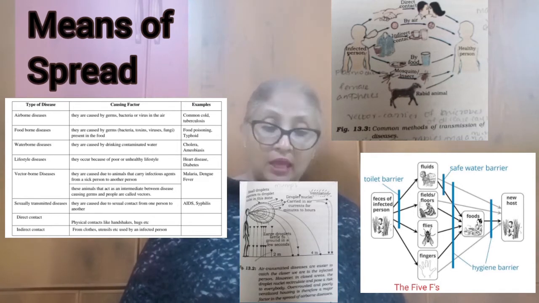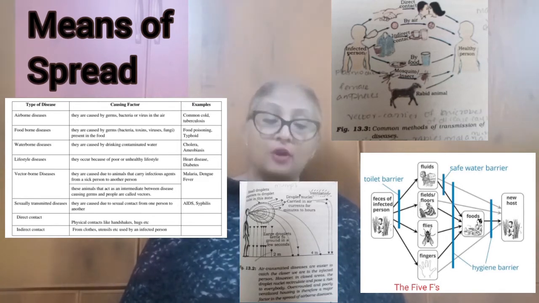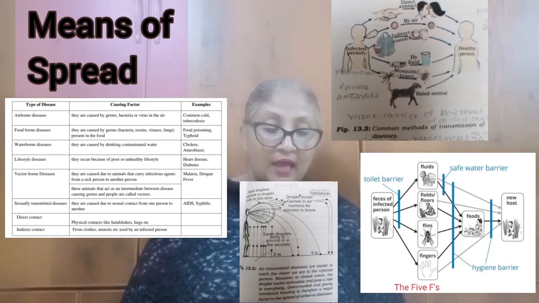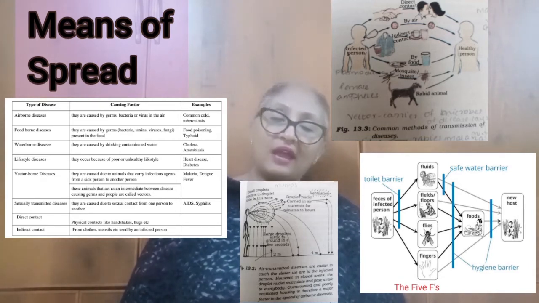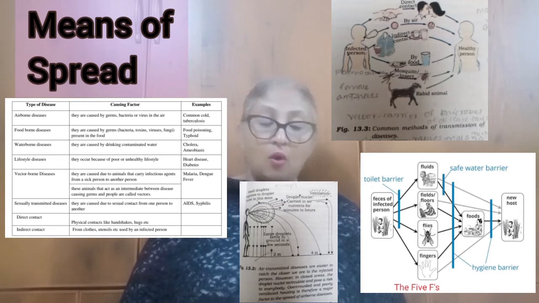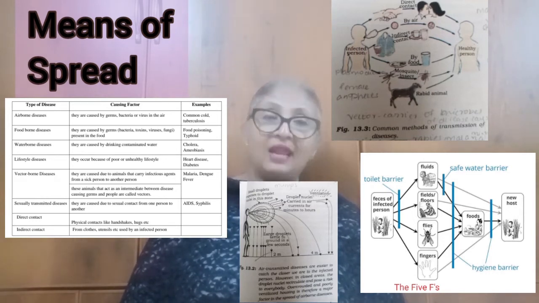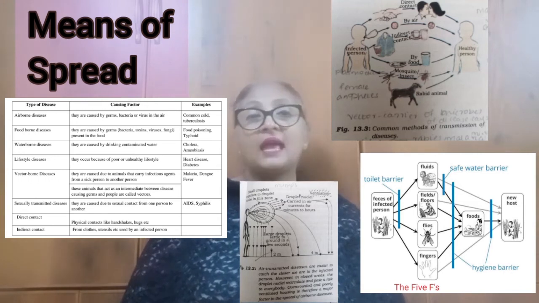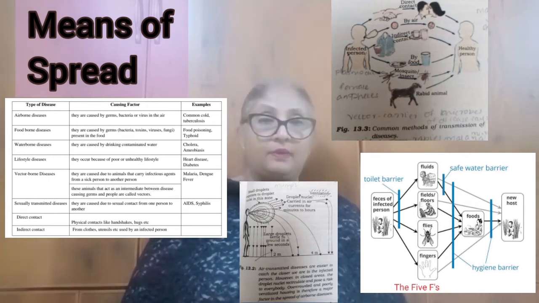However, in closed areas, the droplet nuclei recirculate and pose a risk to everybody. Overcrowded and poorly ventilated housing is therefore a major factor in the spread of these airborne diseases.